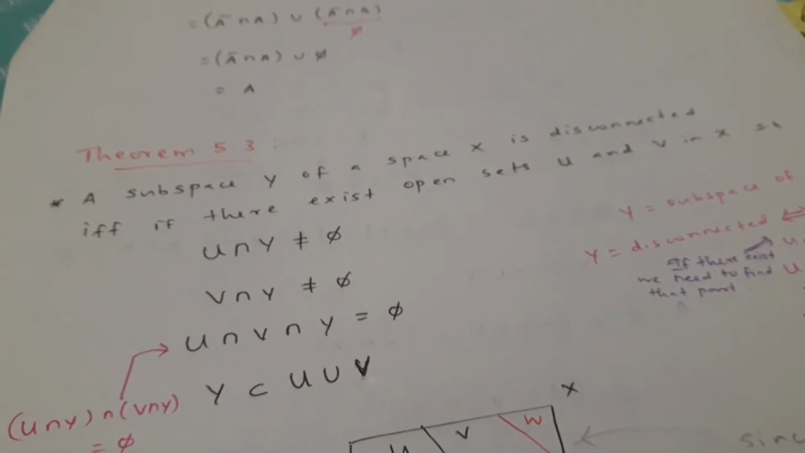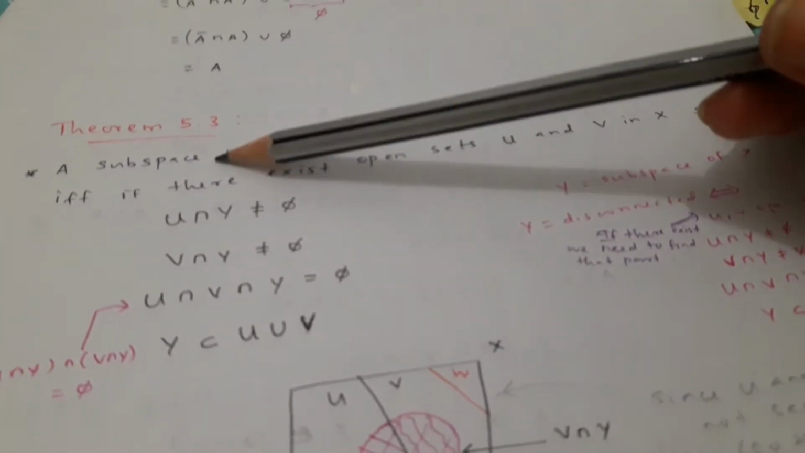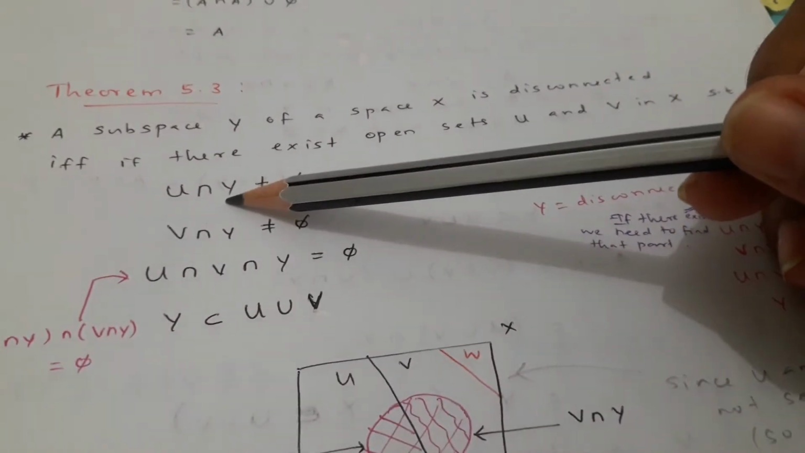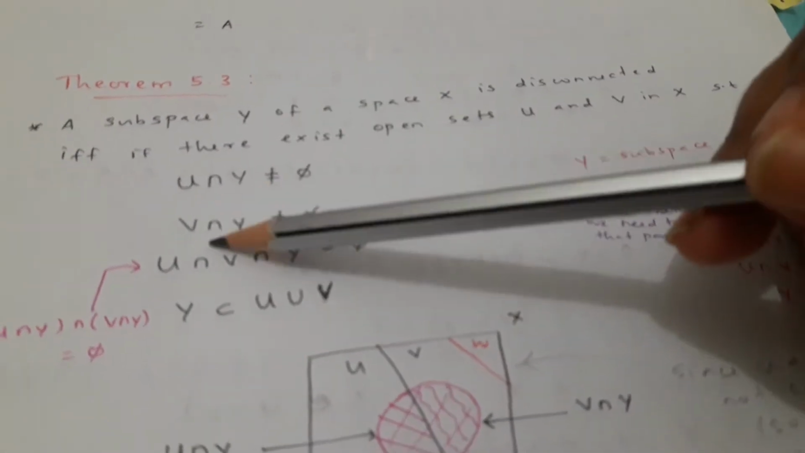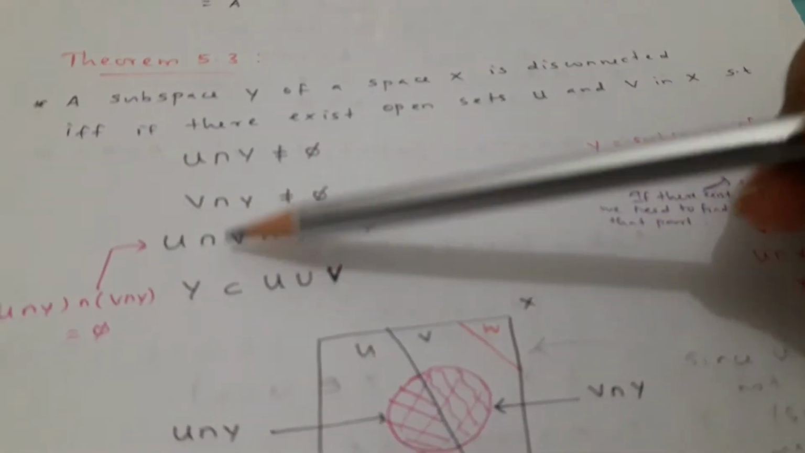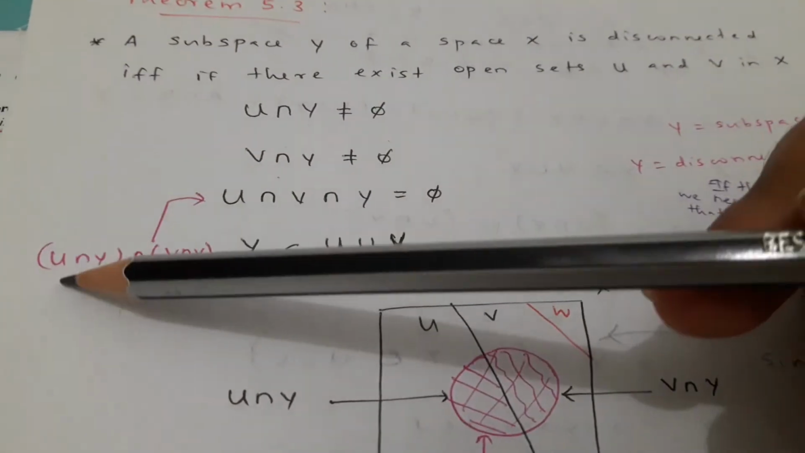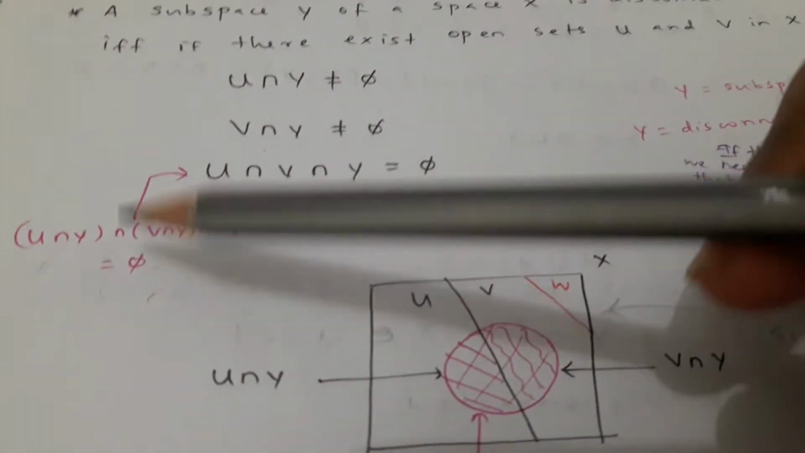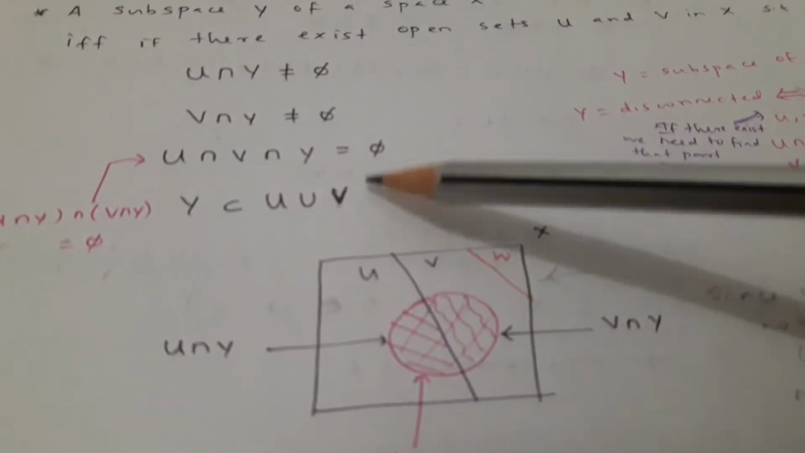1.9 is about the theorem 5.3 that we have seen earlier. A subspace Y of a space X is disconnected if and only if there exist open sets U and V in X such that U intersection Y is non-empty, V intersection Y is non-empty, and U intersection V intersection Y is empty, which can be written as U intersection Y, intersection V intersection Y, that is disjoint, that means empty, and Y is a subset of U union V. This is what we need to prove.